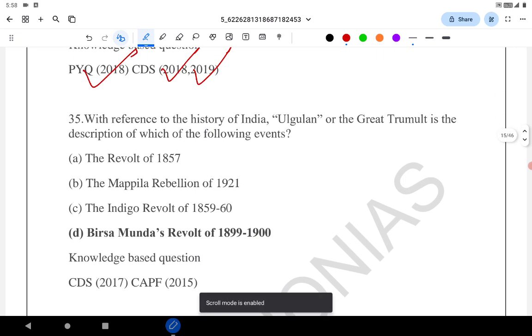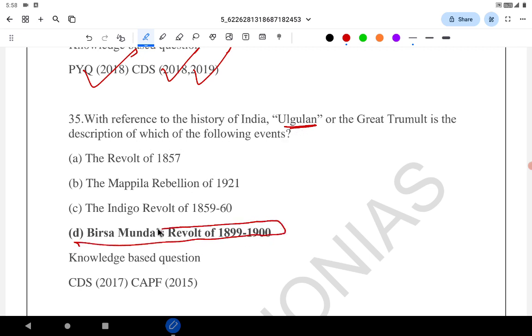The next question is related to the Birsa Munda revolt. With reference to the history of India, the Ulgulan, the Great Tumult, is a description of which one of the following? That is the Birsa Munda revolt, 1899 to 1900. Asked two times again in CDS 17 and CAPF 2015.